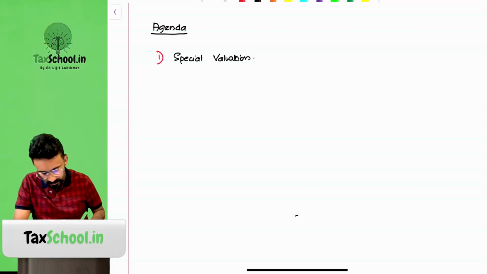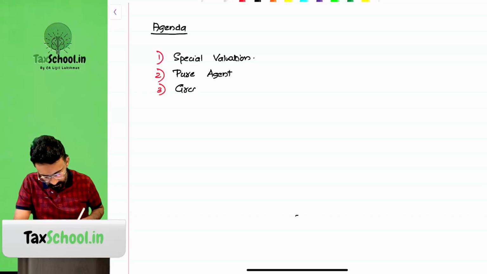Apart from that, we will look at the concept of pure agent, and look at circulars, few more to close that discussion.